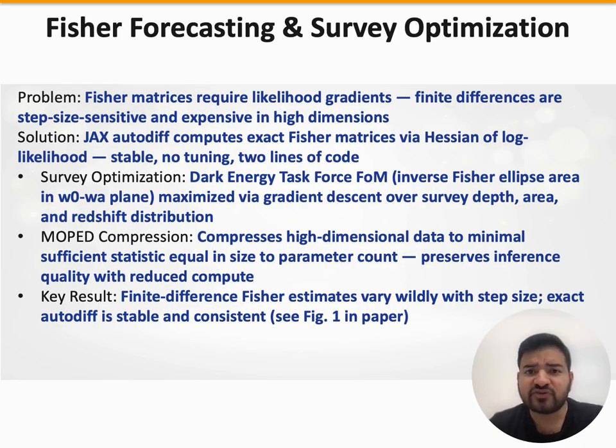Fisher forecasting is one of the most common tasks in observational cosmology. You want to know before building an experiment how well it will constrain your parameters of interest. The standard approach is to compute the Fisher information matrix, the expected curvature of the log likelihood at the maximum. In practice, this means computing second derivatives of summary statistics with respect to parameters. Traditionally, this is done with finite differences, which requires 2n plus 1 likelihood evaluations for n parameters and is sensitive to the choice of step size.